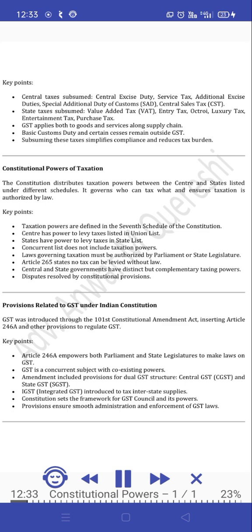Laws governing taxation must be authorized by Parliament or the state legislature. Article 265 states no tax can be levied without law. Central and state governments have distinct but complementary taxing powers. Disputes are resolved by constitutional provisions.